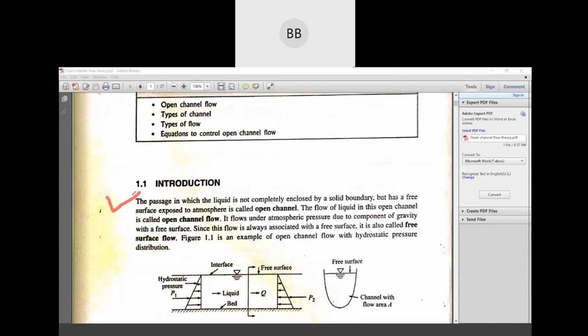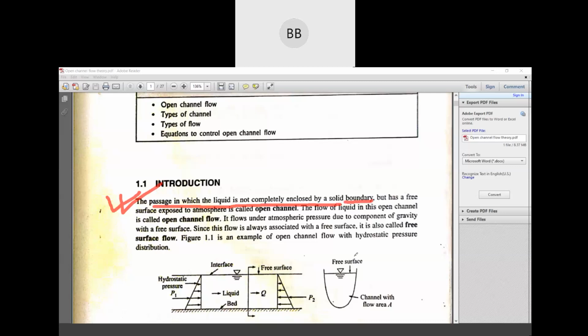So you can write it down. Open channel flow: the flow in which the liquid is not completely enclosed by a solid boundary. That means our top portion is exposed to atmosphere. We don't have any closure, that channel is not enclosed completely.